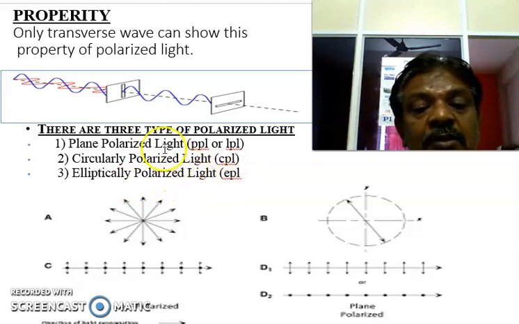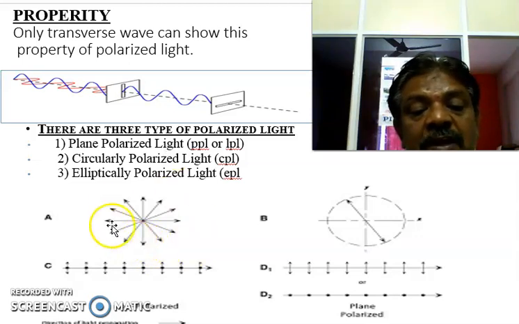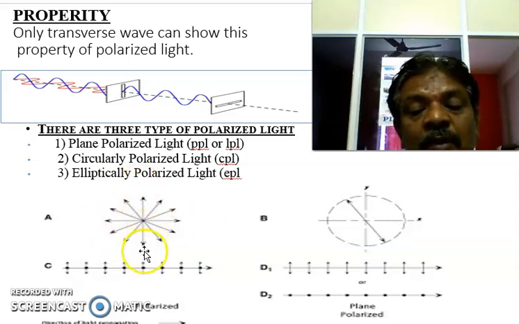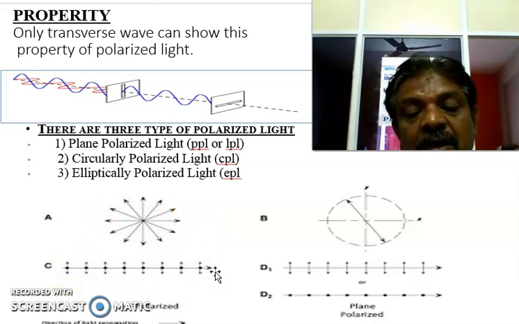Now let us see how unpolarized light and plane polarized light are represented. This is the unpolarized light, where it has vibrations along the horizontal as well as the vertical direction, in all directions. The vibration along the horizontal is represented with a horizontal arrow mark.